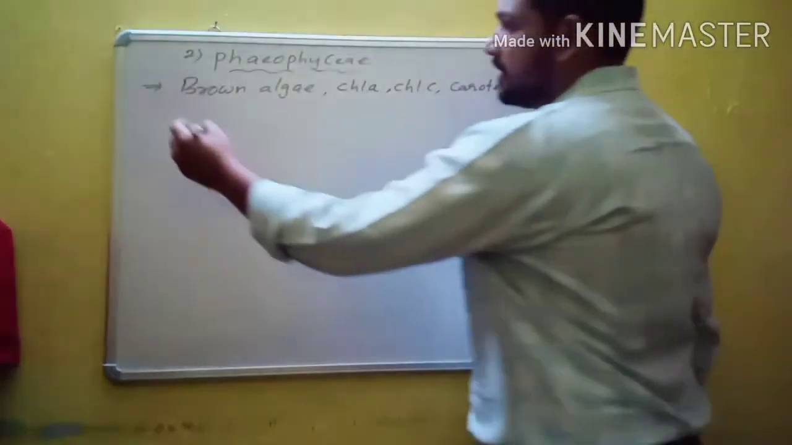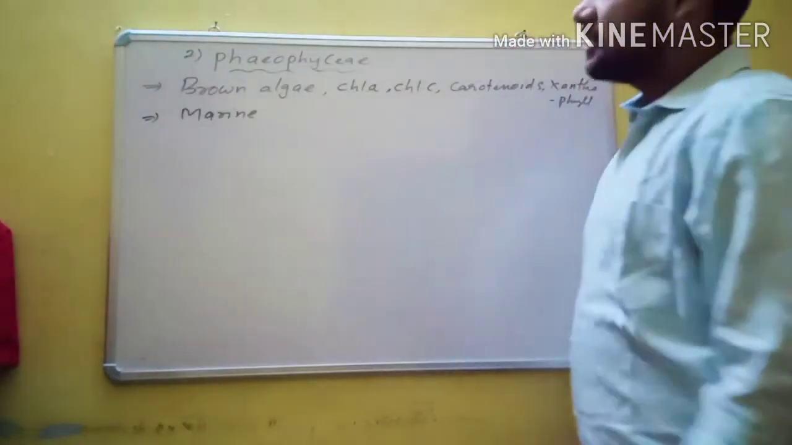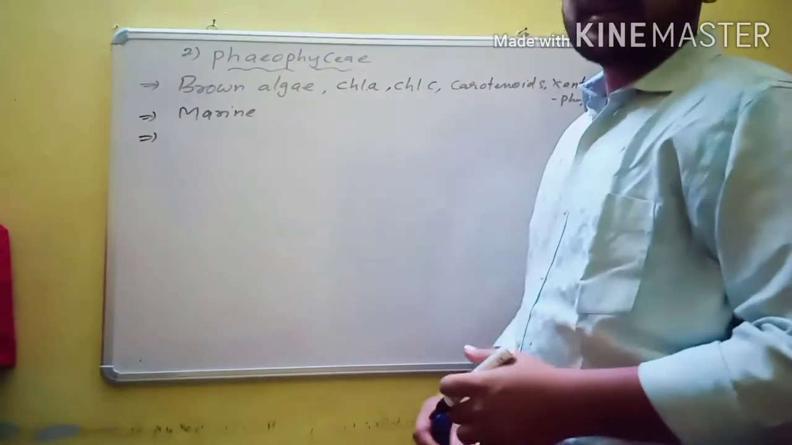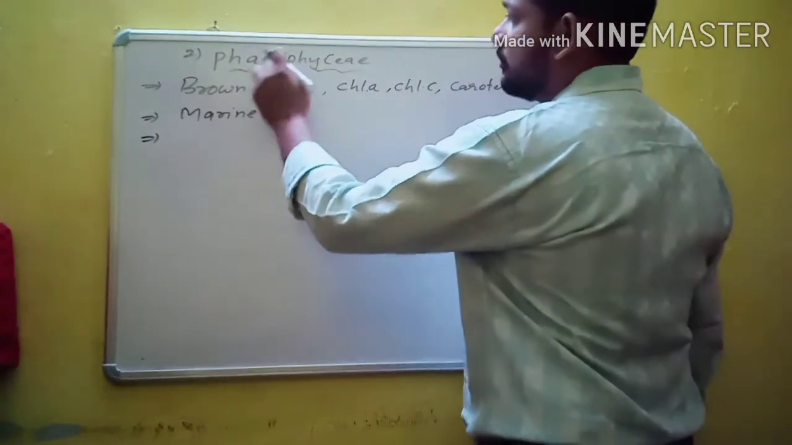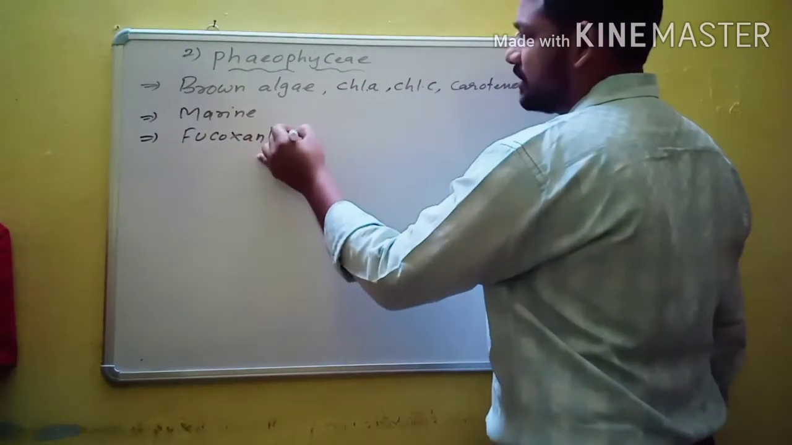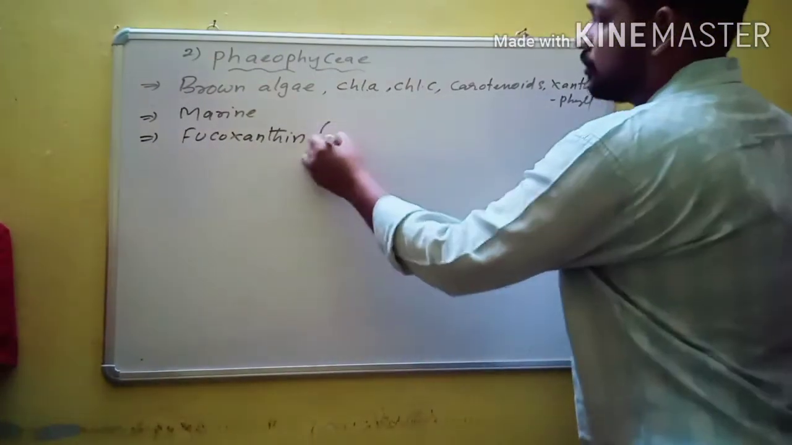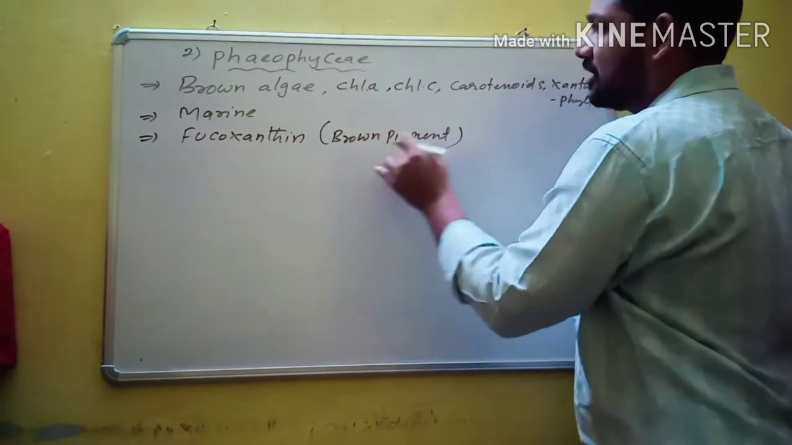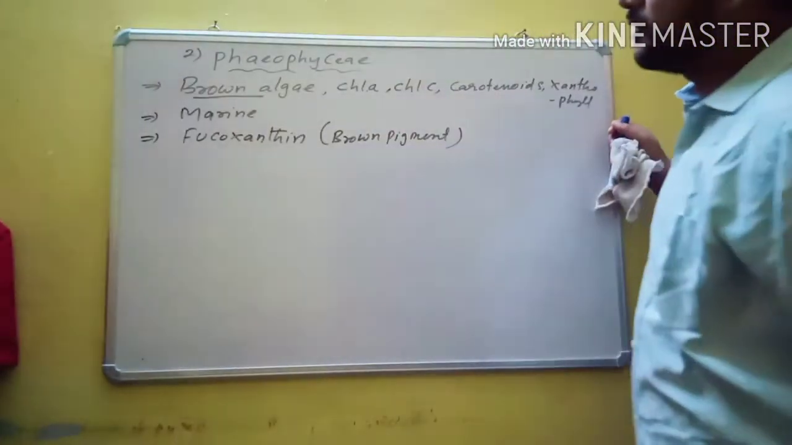Usually they are primarily aquatic, and they are abundant in marine conditions. In marine conditions, a large number of Phaeophyceae are found. The members of Phaeophyceae appear olive green to different shades of brown. That brown color is due to the abundance of one of the important xanthophylls, known as fucoxanthin, which is a brown pigment. So due to abundance of fucoxanthin, the members of Phaeophyceae appear brown in color, hence they are called brown algae.